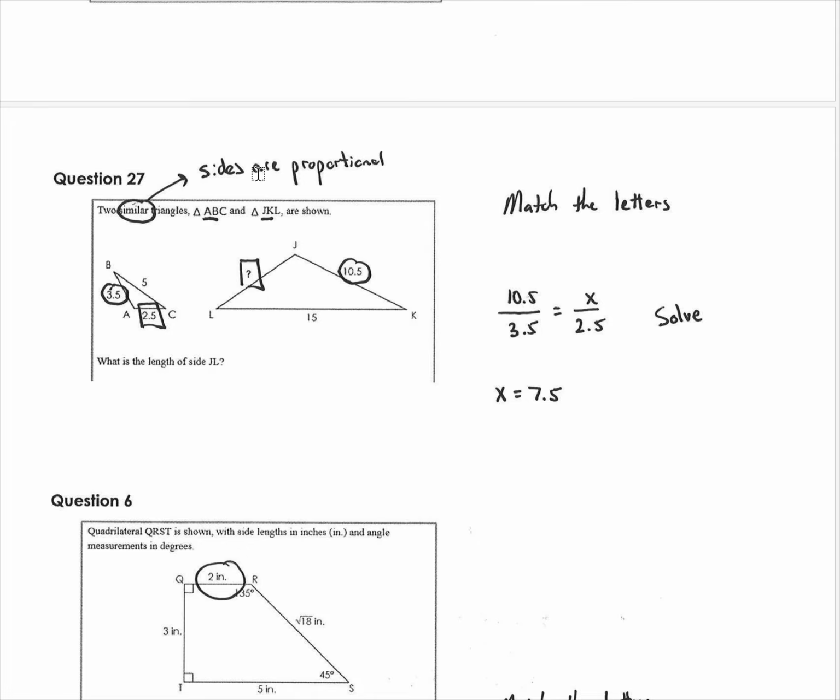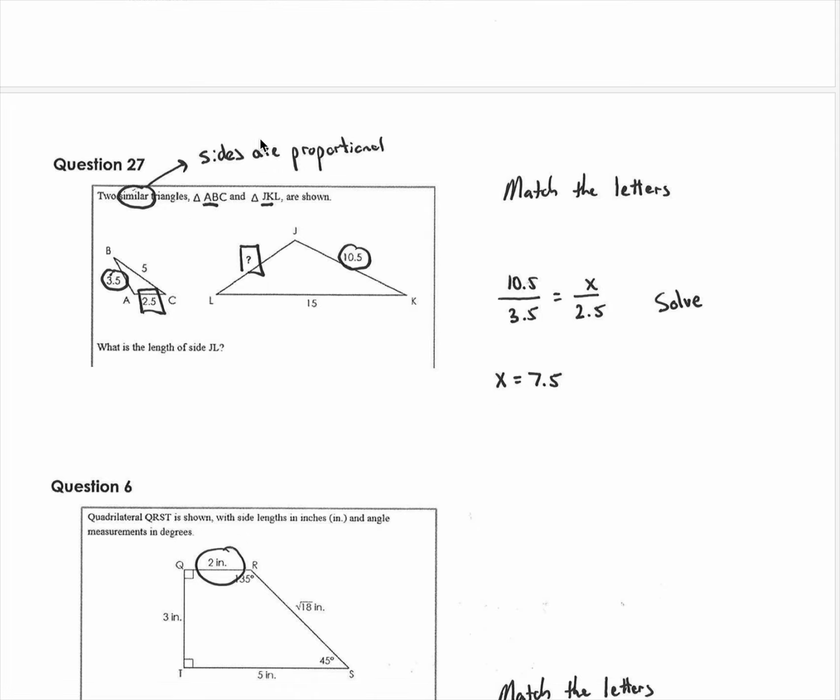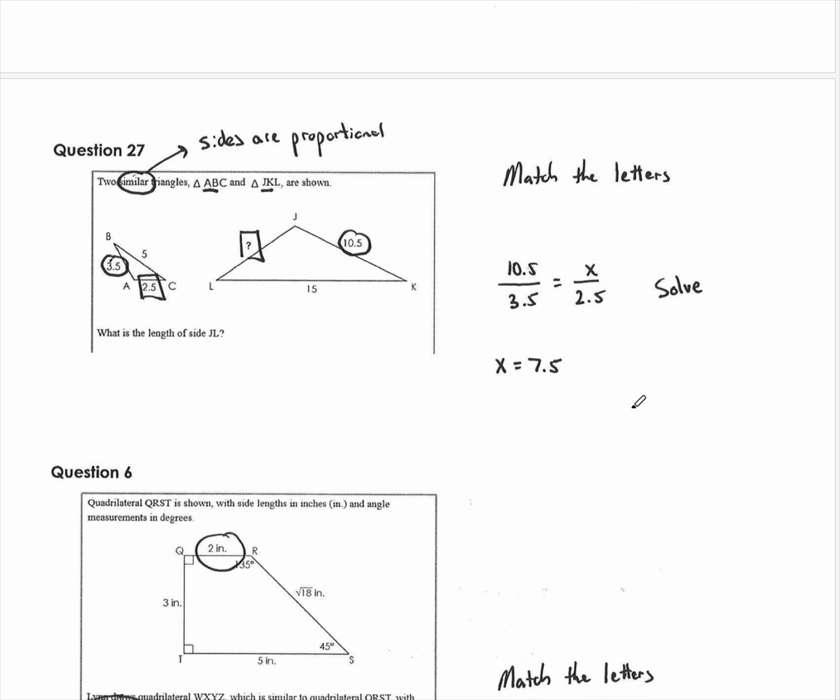Okay, once they tell you the triangles are similar on 27, then you know the sides are proportional. You just have to make sure you match up the letters correctly. The order matters. So AB and JK match up. So AB is 3.5, and then JK is 10.5. So 10.5 to 3.5, and then you got to match up X, which I made this silly question mark, and you got to match it to which one? Well,